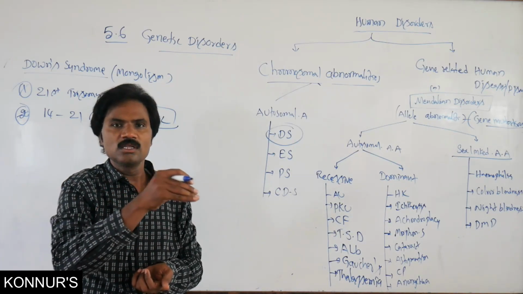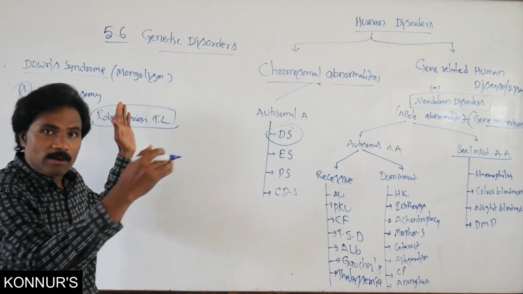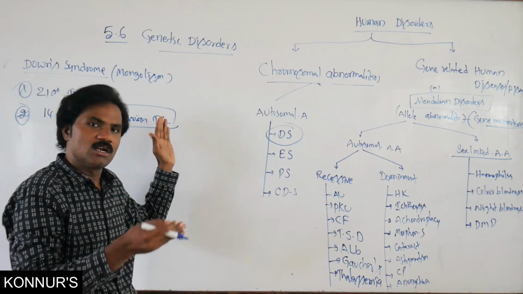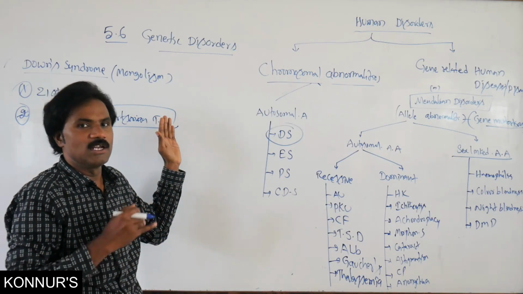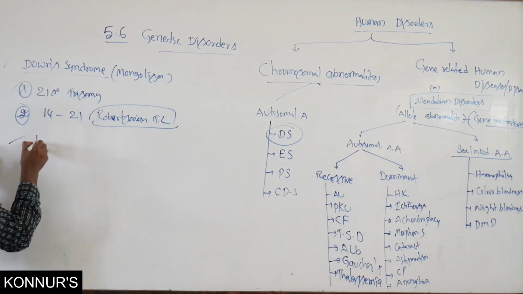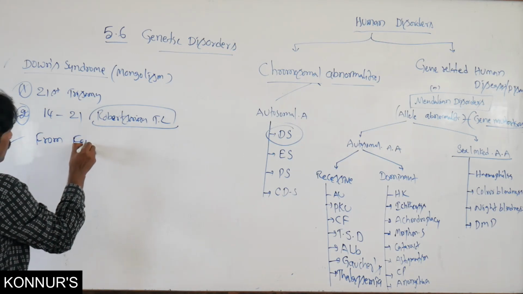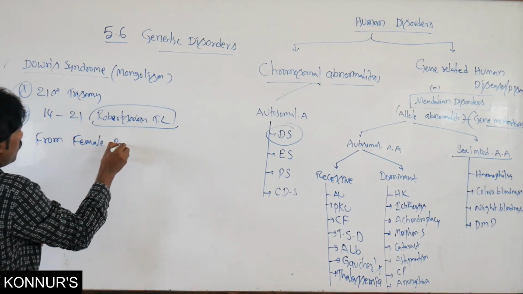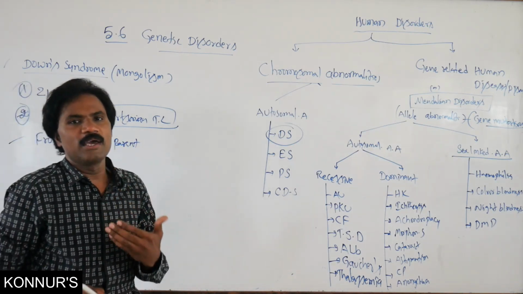Both male and female children are affected, and normally it is transmitted from the female parent.